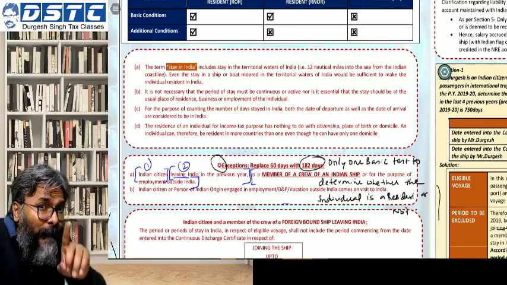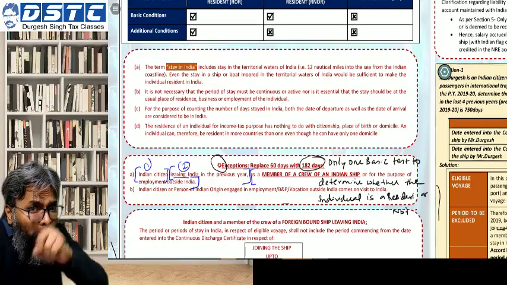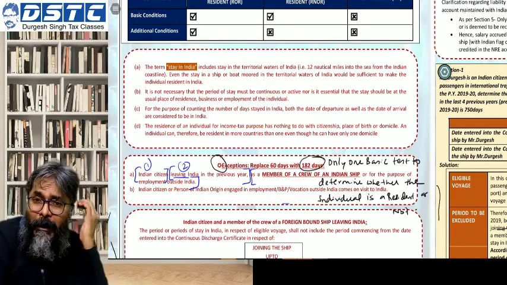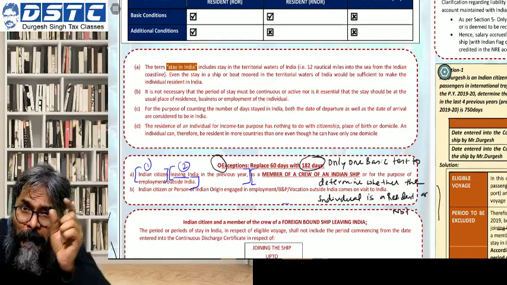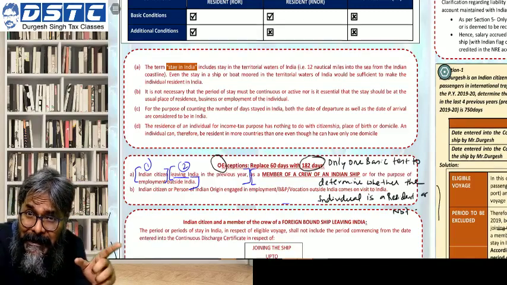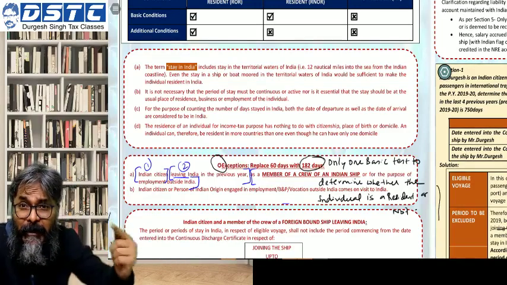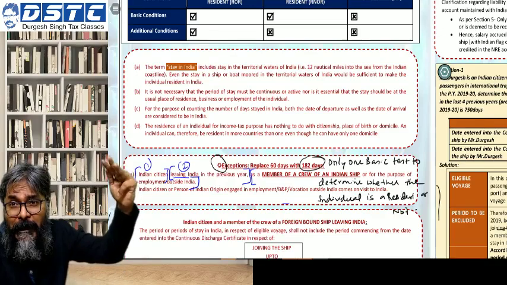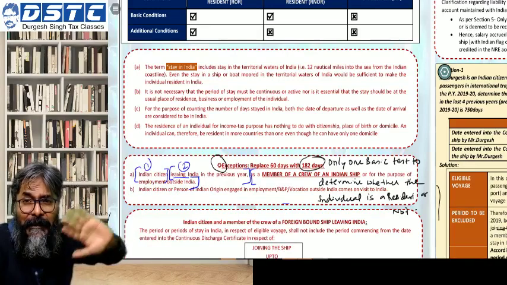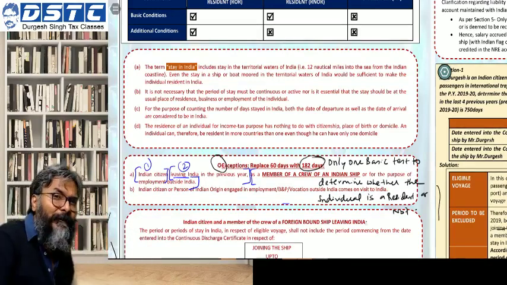So please be careful. Even if in the previous year 2021, because you have left in July 2020, although your stay is a minimum of 60 days or more than 60 days, are we supposed to look at that 60 days condition? In this situation, when you, being an Indian citizen, are leaving India for the purpose of taking up employment outside India, will we look upon the 60 days and the 365 days condition? And the answer is no. For you, we will only consider the 182 days condition.